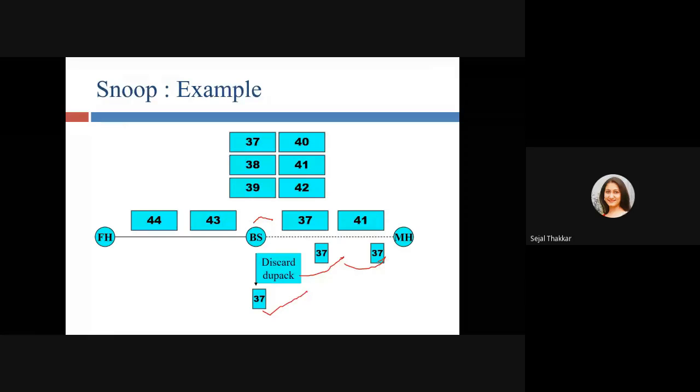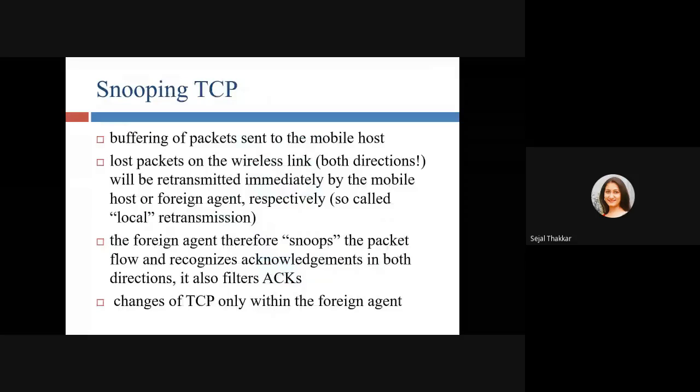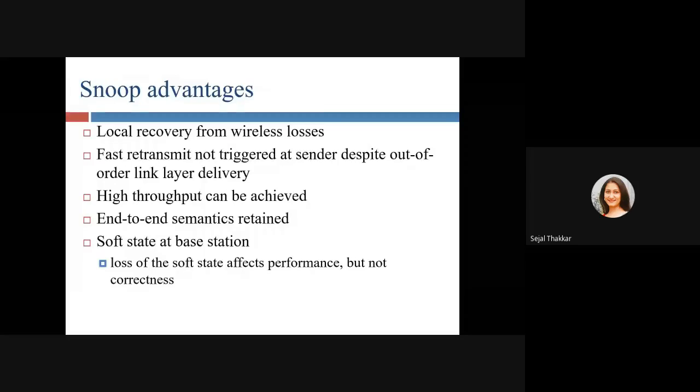Buffering of the packets sent to the mobile host, and lost packets on the wireless link in both directions, will be retransmitted immediately by the mobile host or the foreign agent. So it is called local retransmission. The foreign agent therefore snoops the packet flow and recognizes the acknowledgement in both directions. It also filters acknowledgements; changes to TCP are only within the foreign agent. Local recovery from the wireless loss. This is one advantage, because we have snooped the packet, so we can easily recover it.